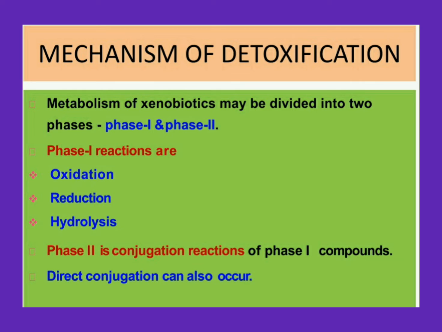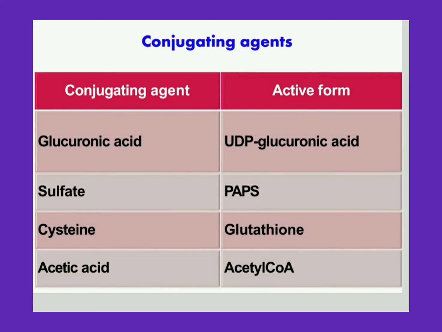The first is oxidation, the second is reduction and the third is hydrolysis. In phase 2 there is the conjugation reaction. There are different conjugating agents, for example glucuronic acid, amino acids like glycine, glutamine, glutathione, then sulfate, methyl group, thiosulfate, etc. These are different types of conjugating agents.